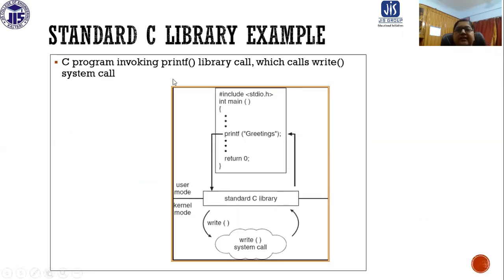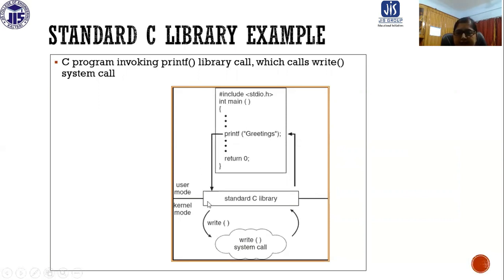So this is a standard C library example. A C program invoking the printf library call, which calls the write system call. Basically printf is a function which everyone is familiar with. So here is a C program. It includes stdio.h, and then the main function is written according to the structure, and there is a printf function which is going to print greetings. Whenever the printf function is there, that means a library call has happened.